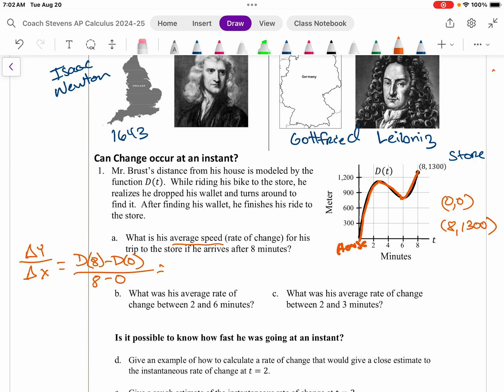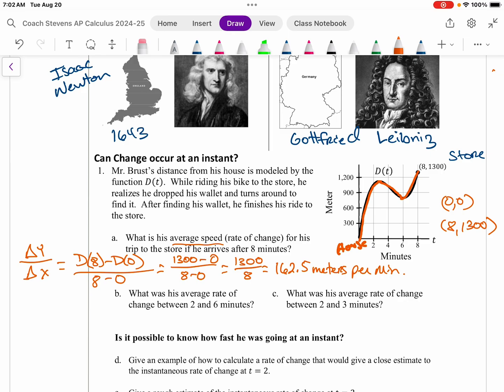So as we keep filling this out, we have 1300 minus 0 on top over 8 minus 0. Simplify that a little bit, and we get roughly 162.5 meters per minute.